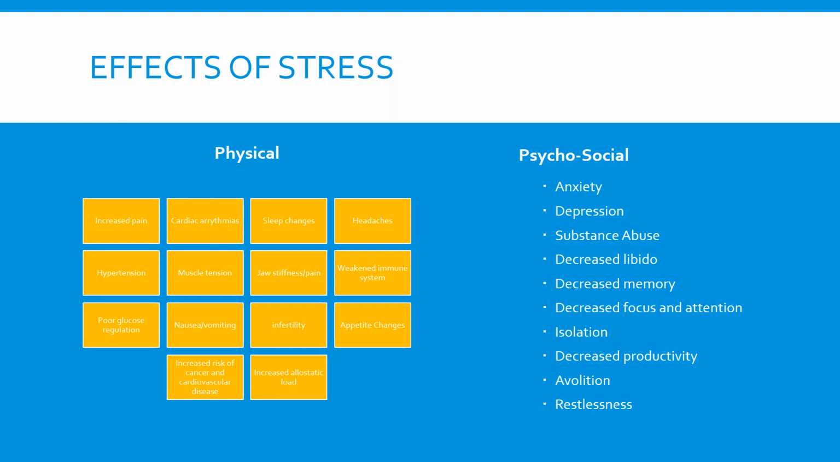Physically, we see that people that experience chronic stress have more pain, cardiac arrhythmias, sleep changes, headaches, hypertension, increased muscle tension, increased jaw stiffness and pain, a weakened immune system, poor glucose regulation, increased nausea and vomiting, infertility, appetite changes, increased risk of cancer and cardiovascular disease, and increased allostatic load, which is the wear and tear on our body over time due to stress.